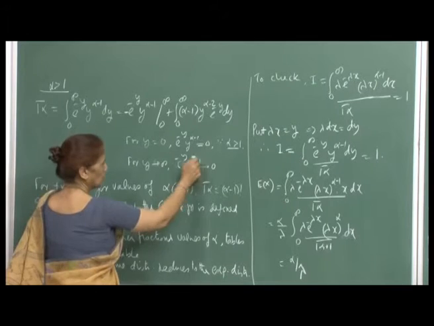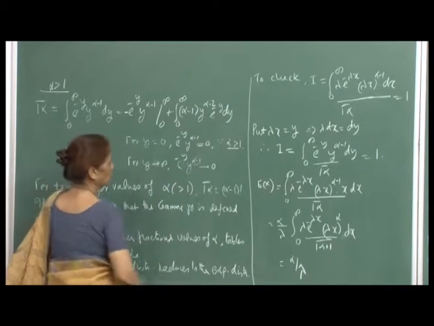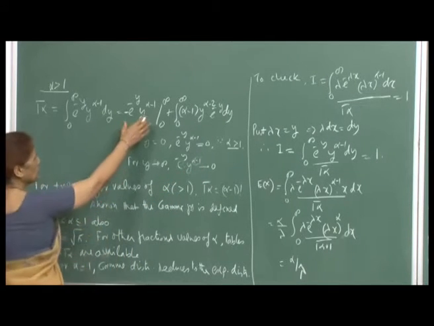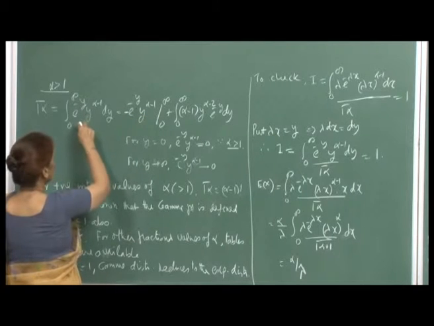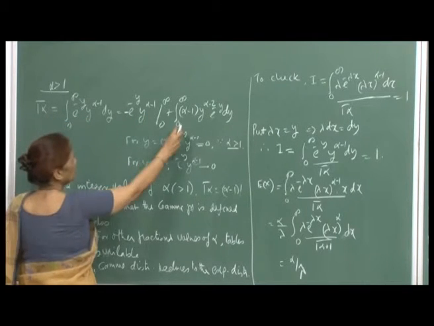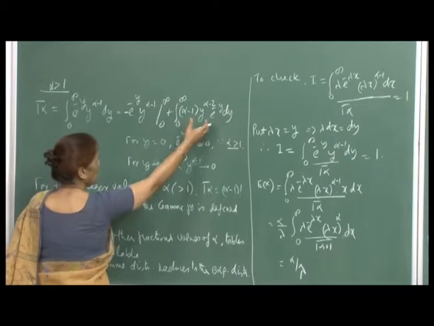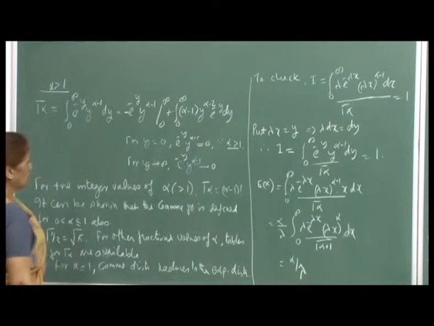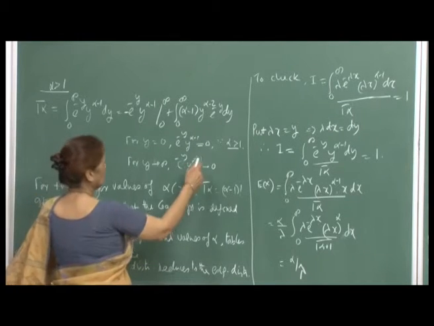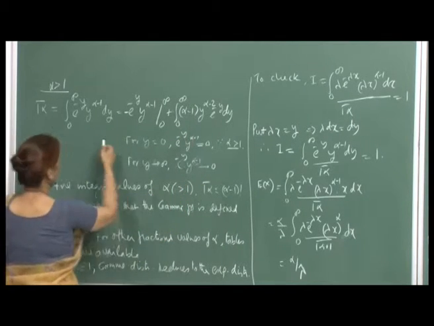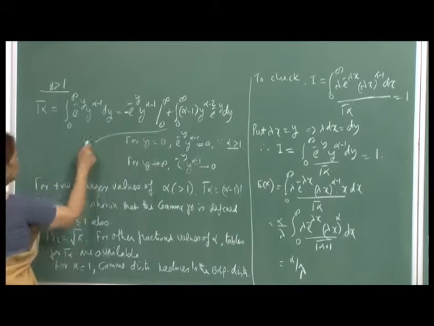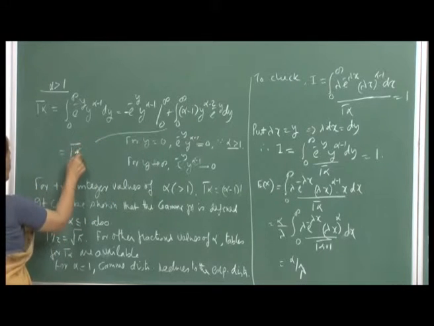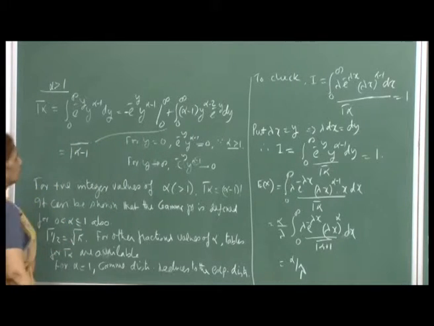So, this exponent is positive, and therefore, this will go to 0. So, no contribution by this term, and so gamma alpha reduces to just this integral, which by our notation will be gamma alpha minus 1, multiplied by alpha minus 1. So, iteratively, this integral will be now alpha minus 1.